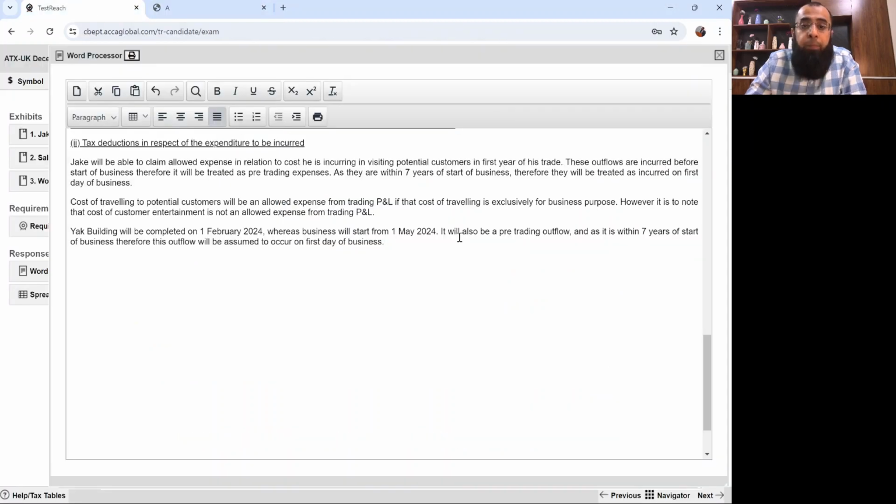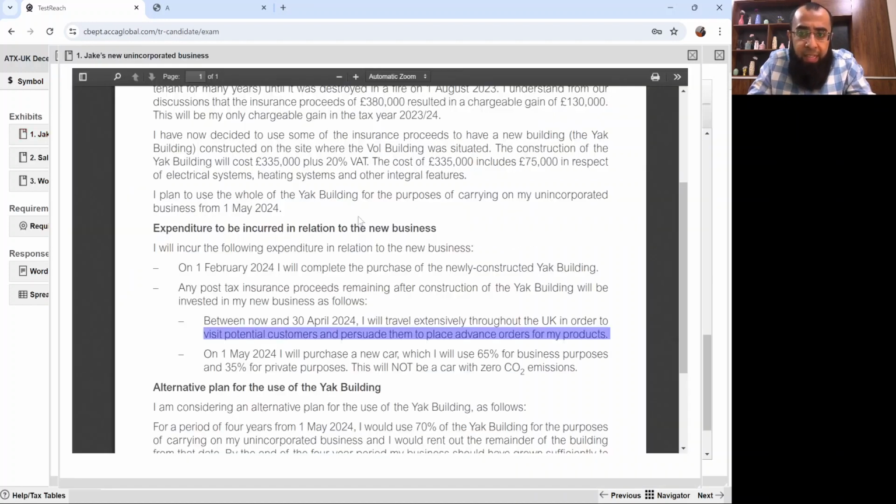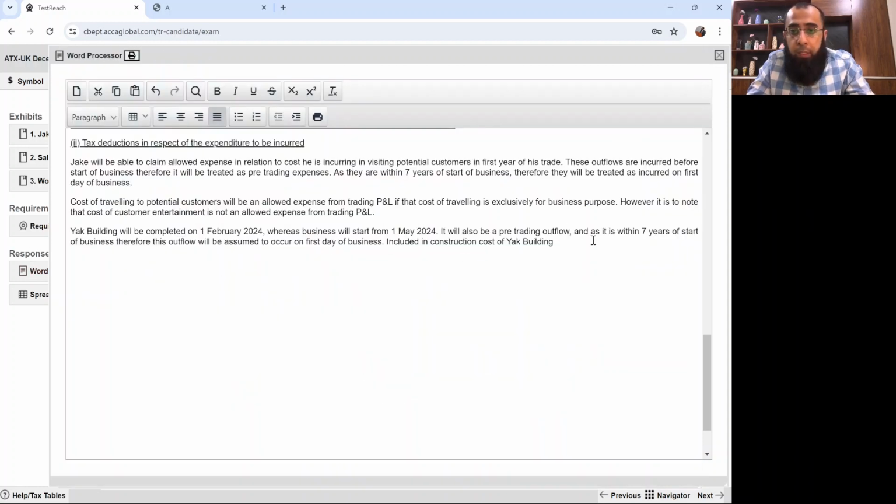Okay, now included in construction cost of YAG building is 75,000 pounds in respect of electrical system, heating system, and other integral features.